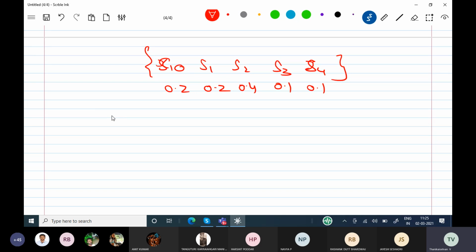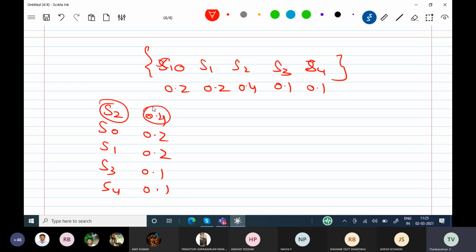You have to make it descending, so S2, S0, S1, S3, S4. S2 is 0.4, then 0.2, 0.2, 0.1, 0.1. S2 is on top because we write the probabilities in descending order. Note down this example. This is the first process actually. If you make any mistake here, the entire problem will become wrong.